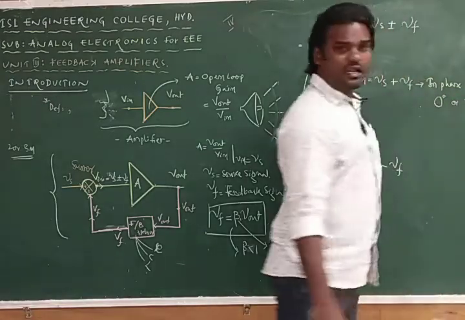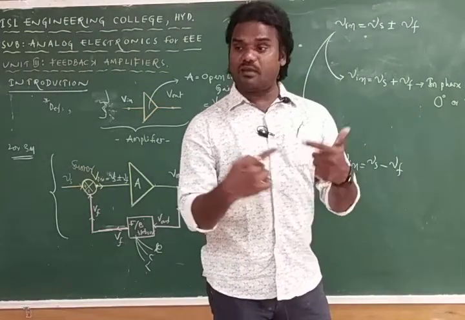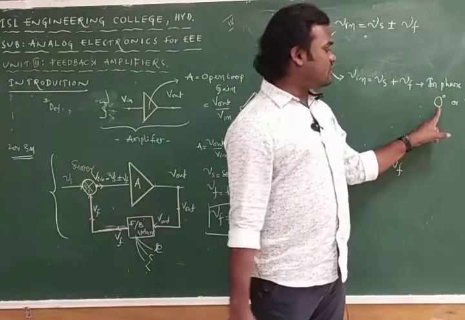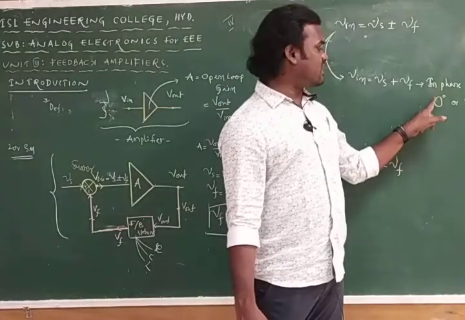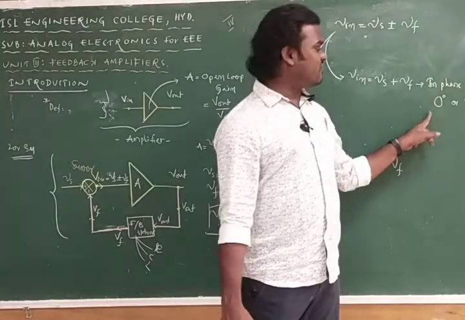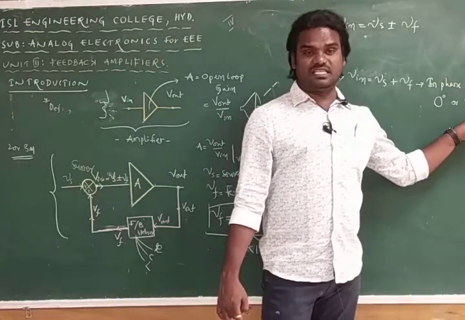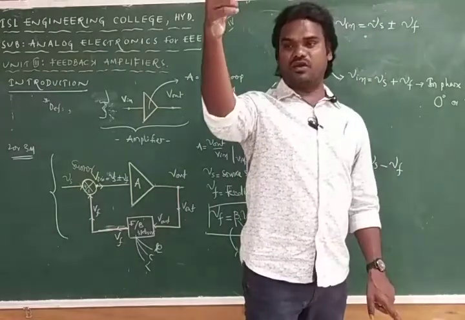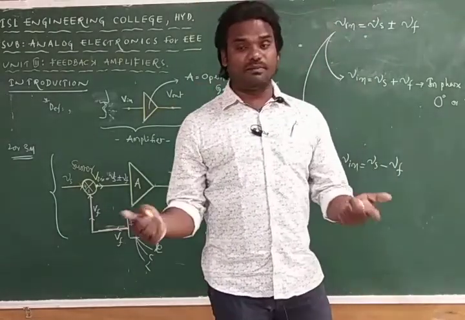In phase means both are positive or both are negative, so there is no phase difference. 0 and 360 degrees remain the same, because at 360 we come back to the same point.